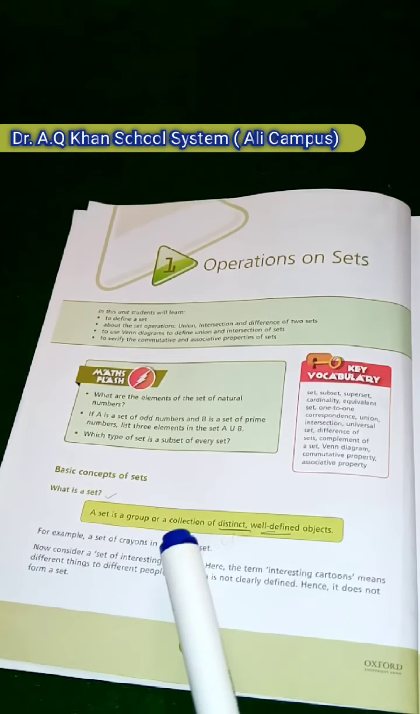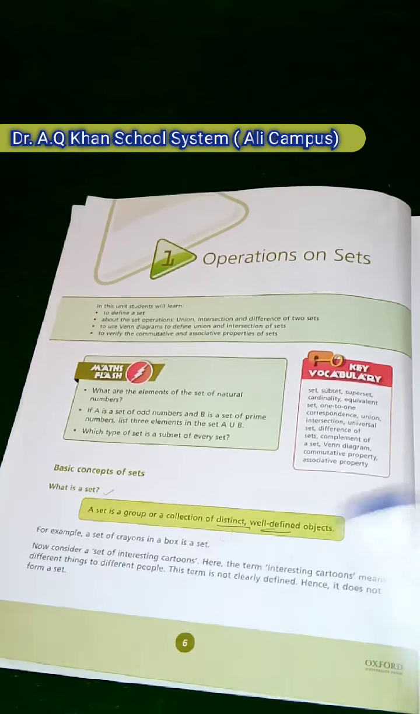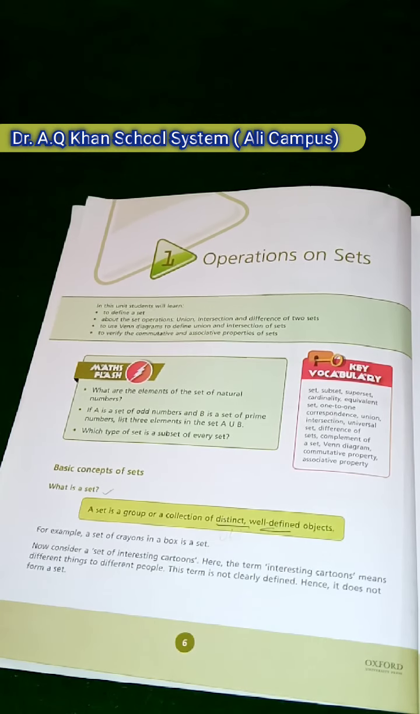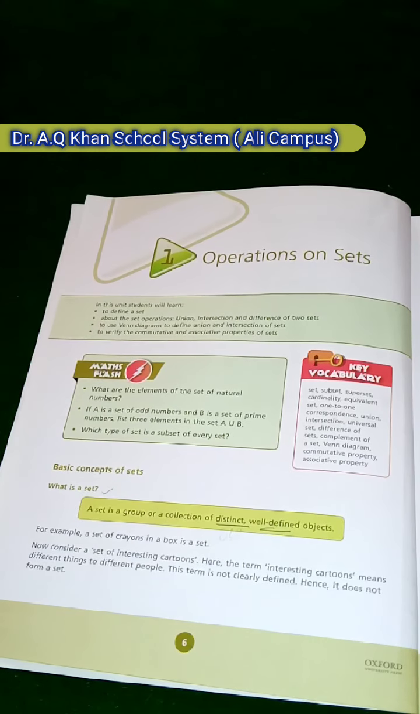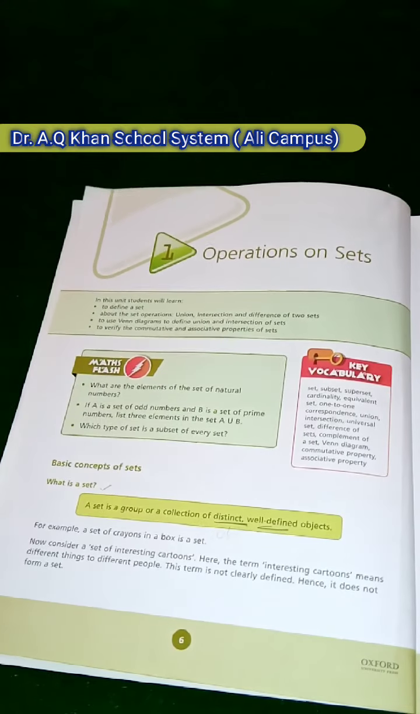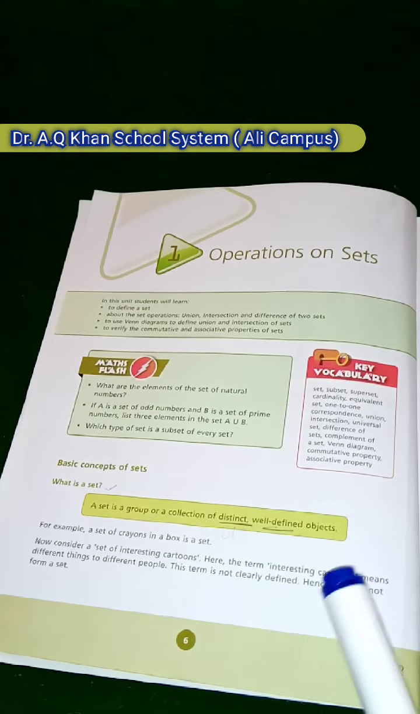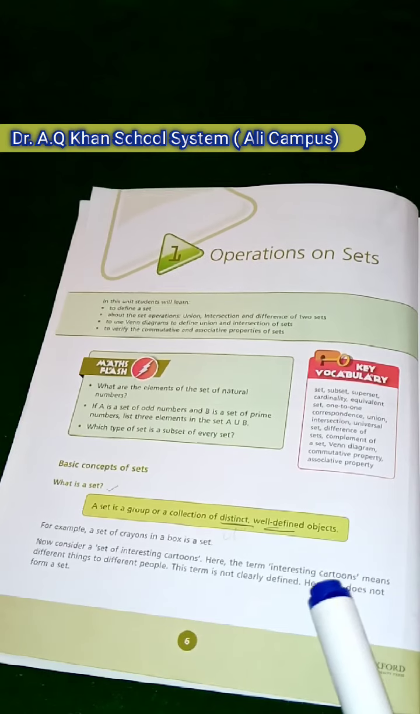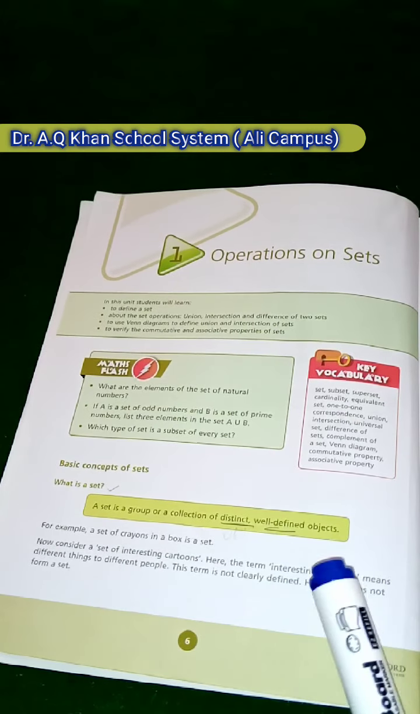A set is a group or collection of distinct, well-defined objects. What is the definition of a set? A set is a group or collection of distinct, well-defined objects. Means a set is a group or collection of distinct, well-defined objects.